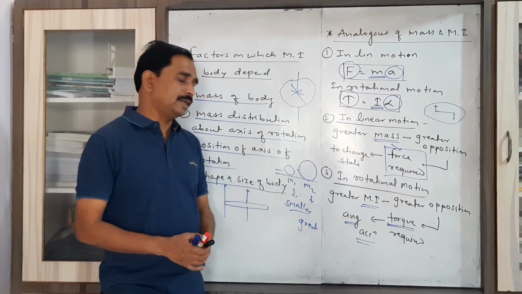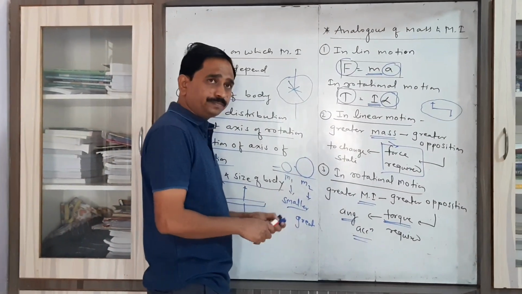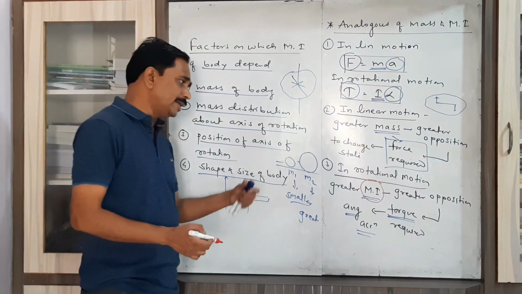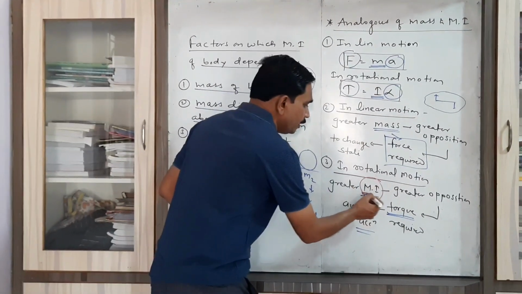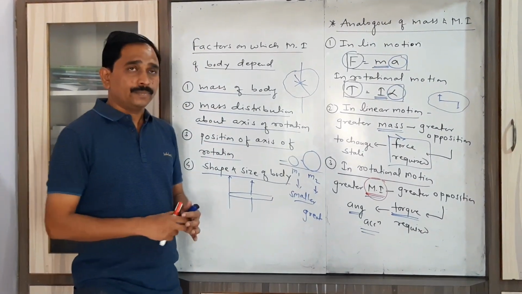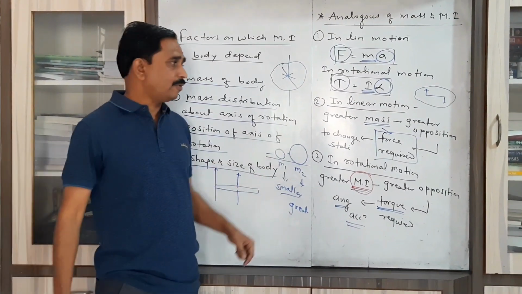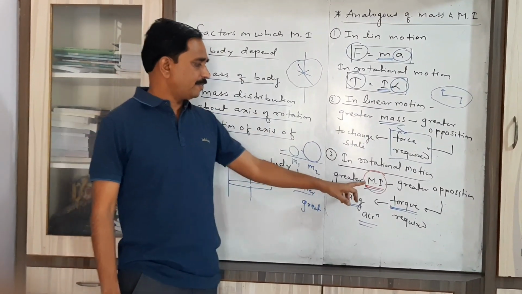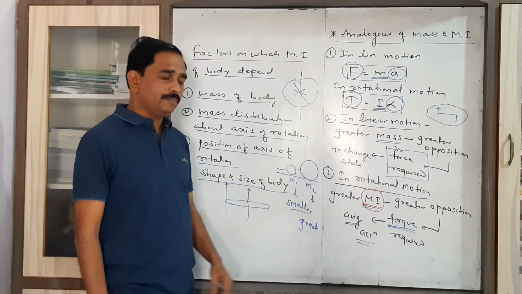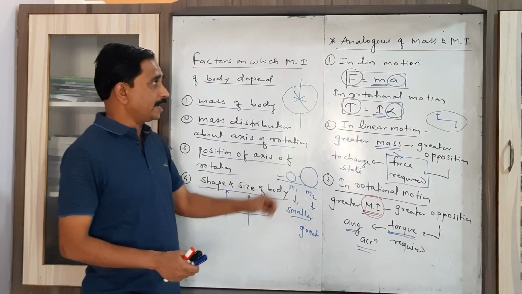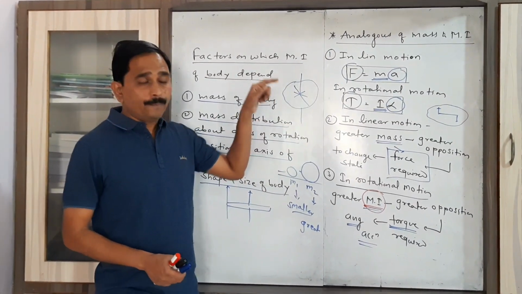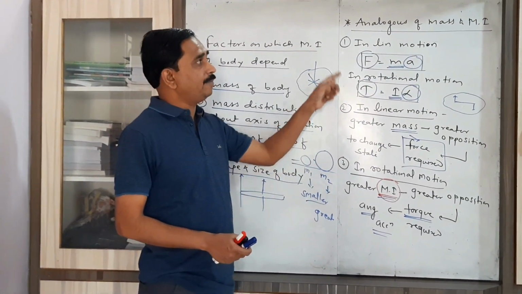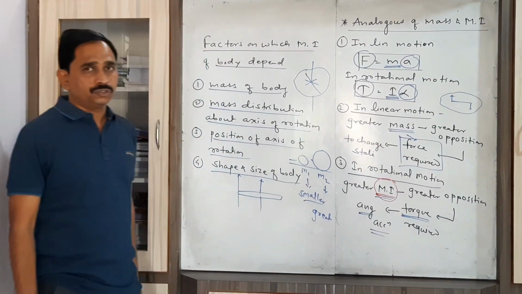produce the angular acceleration. It means in rotational motion, we have the idea of opposition as well as the requirement of torque from which quantity? From the moment of inertia. It means that whatever information is given by the mass in linear motion, the same information is given by the moment of inertia in rotational motion. That's why we can say that moment of inertia plays the same role in rotational motion as that played by the mass in linear motion.